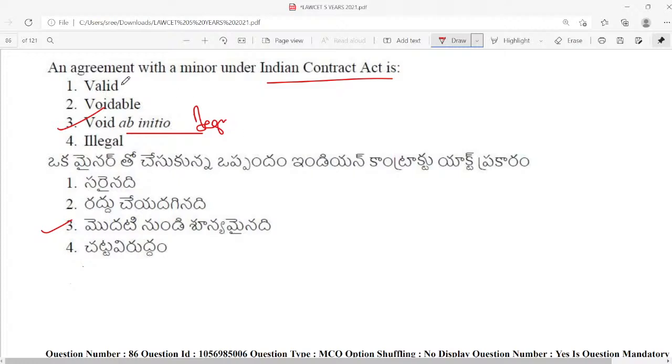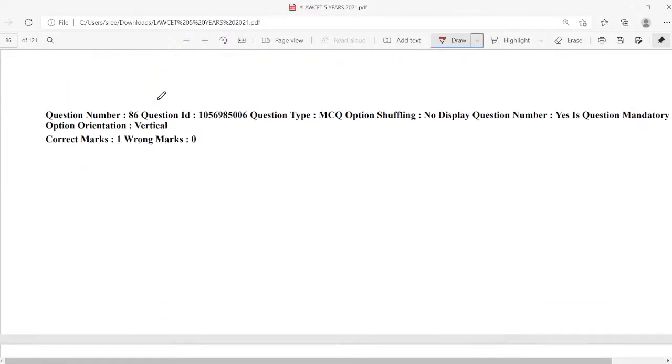What is a valid contract? A valid contract is something which is enforceable by law. A voidable contract is something which can be enforceable but at the wish of either party whose consent is not free. Illegal is something that is not legal.